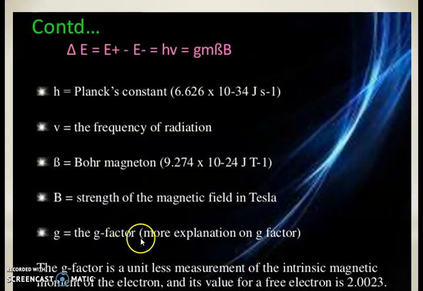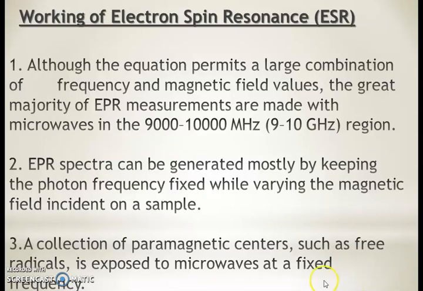and g is the g factor. The g factor is a unitless measurement of the intrinsic magnetic moment of electrons, and its value for a free electron is 2.0023. The working of electron spin resonance, that is ESR, is written here.